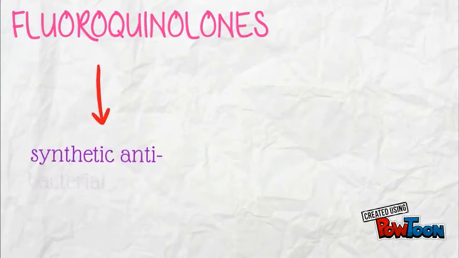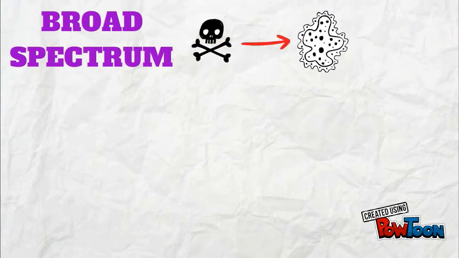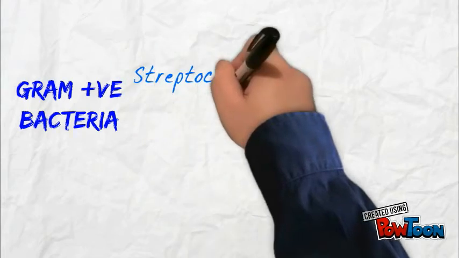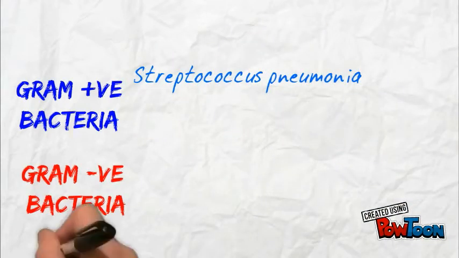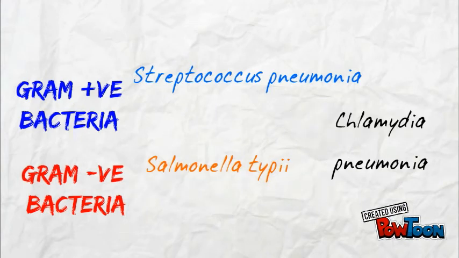Fluoroquinolones. It is a synthetic antibacterial agent. Fluorine atom is attached to position 6 of quinolone. It is a broad-spectrum antibiotic which is active against gram-positive such as Streptococcus pneumoniae, gram-negative Salmonella typhi, and miscellaneous bacterial infection such as Chlamydia pneumoniae.